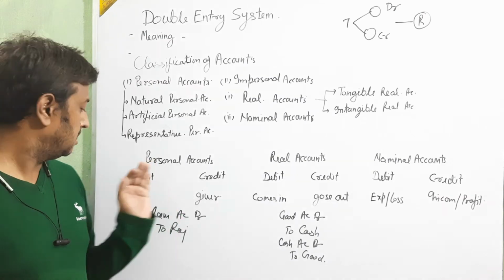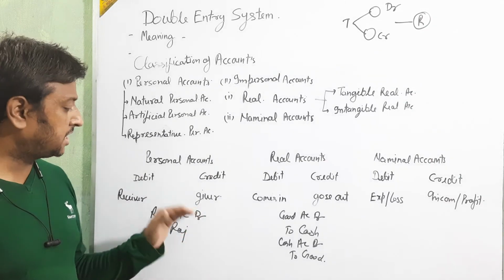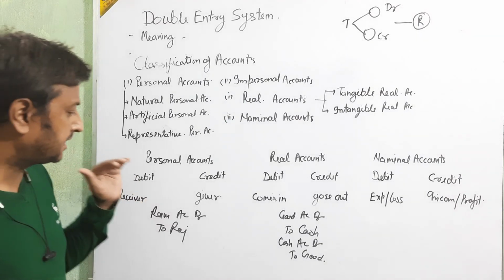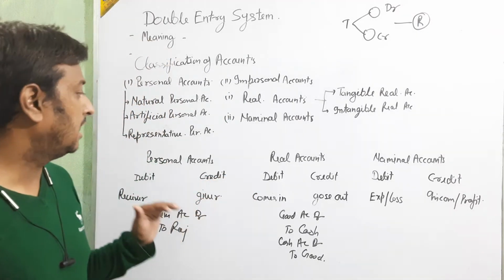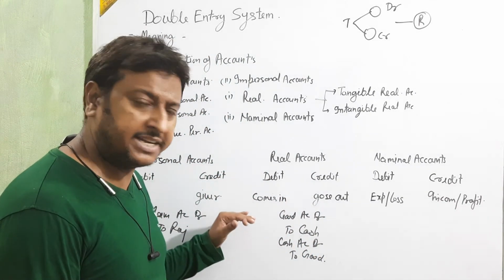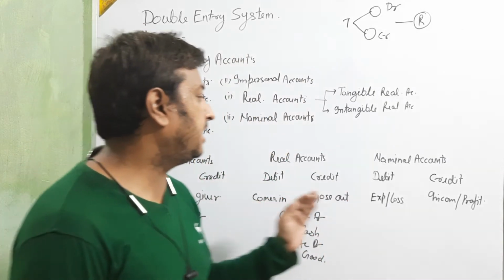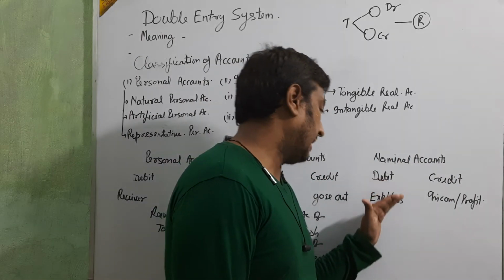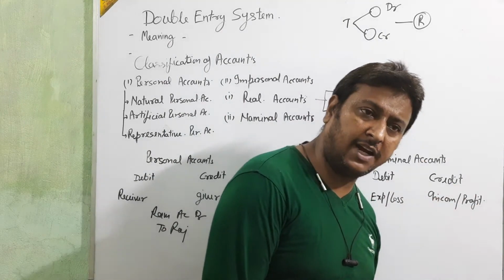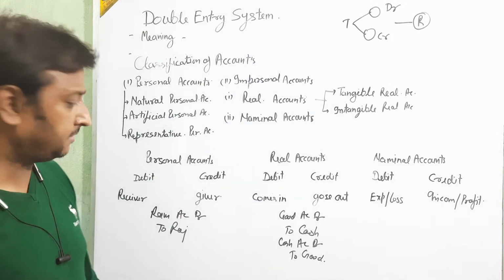Personal account: debit the receiver, credit the giver. Okay, beta. In the personal account, debit the receiver, credit the giver. And in the real account, what comes in is debit and what goes out is credit. Clear? In the nominal account, expense and loss debit, income and profit credit. Clear beta? Now I think everything is clear.